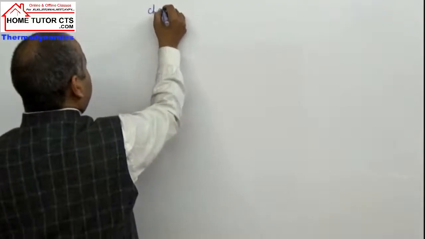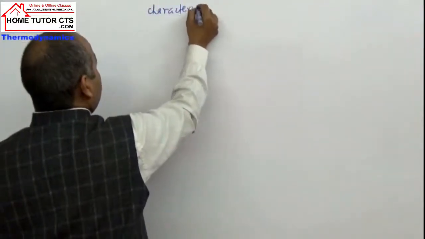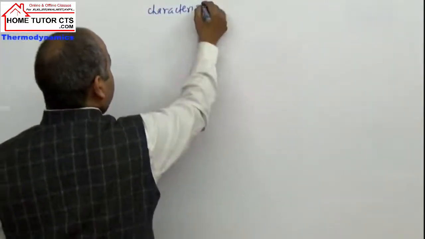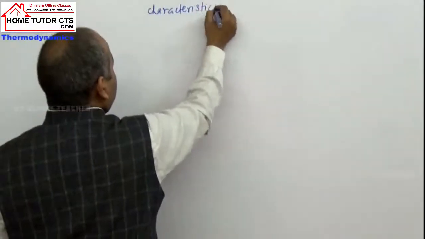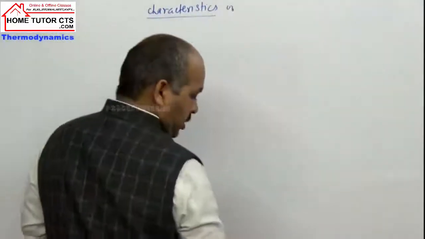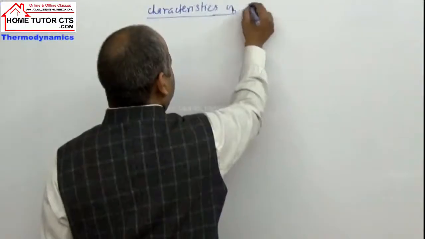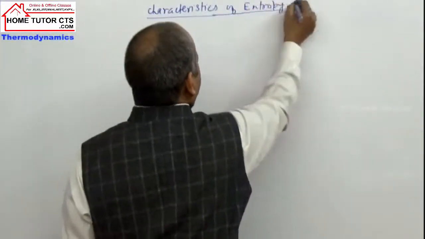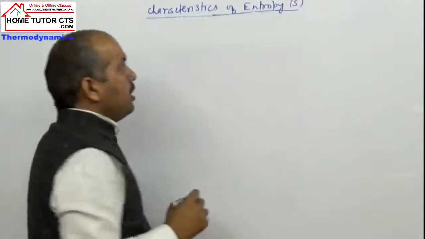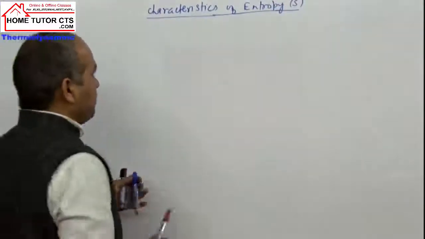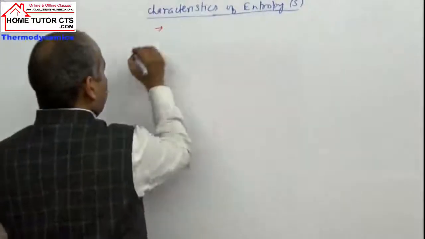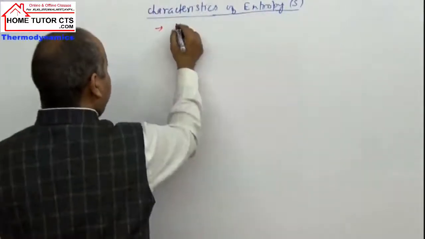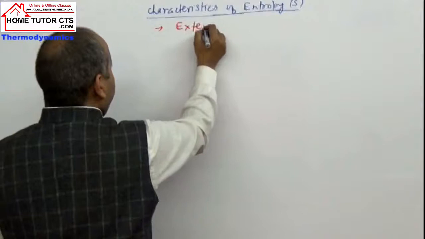You can take characteristics of entropy. The entropy can be taken here. Entropy first of all is an example of extensive property.